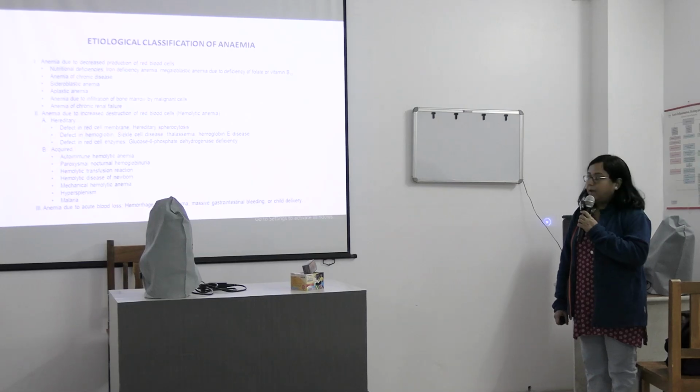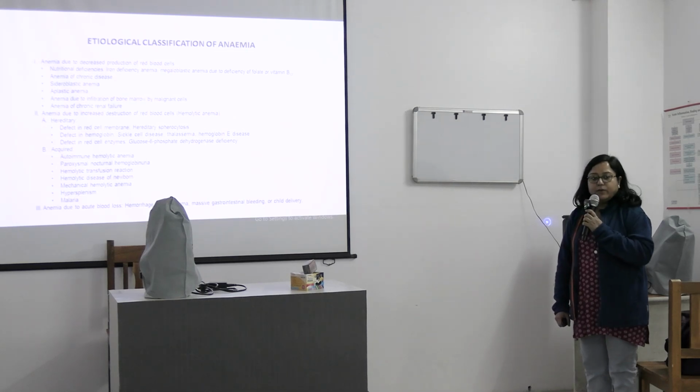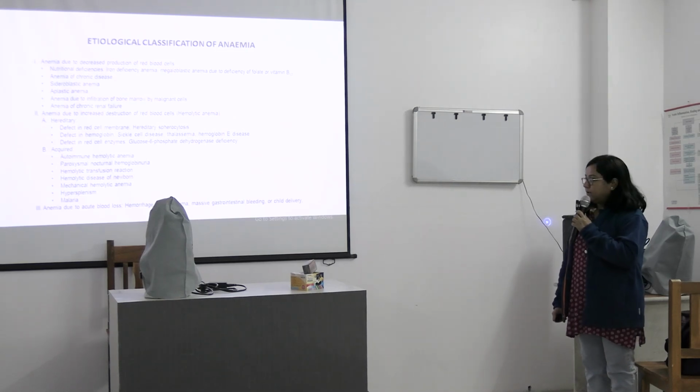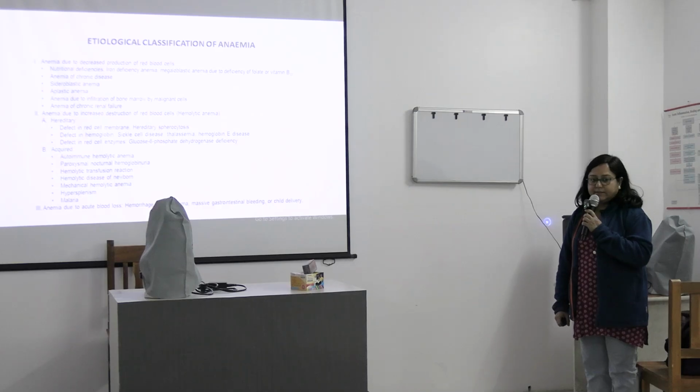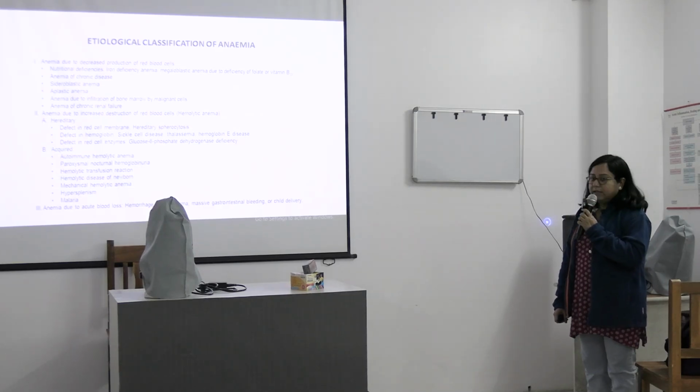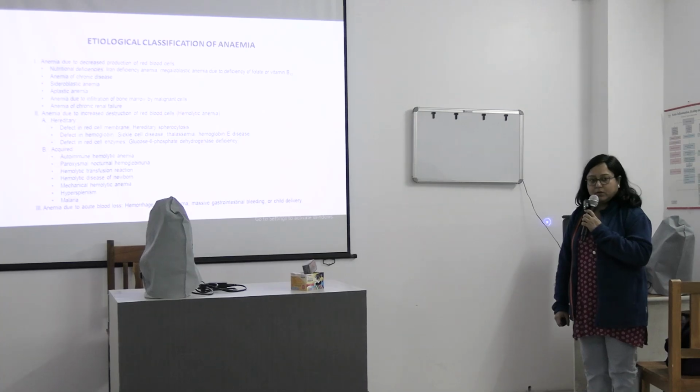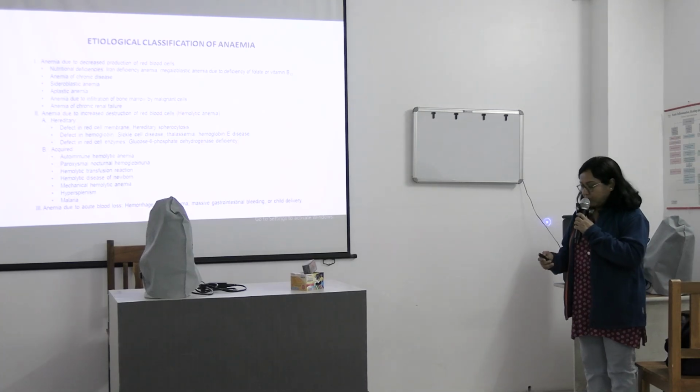disease of newborn, mechanical hemolytic anemia, hypersplenism, and malaria. And the third, as I said, anemia due to acute blood loss, which occurs in trauma, gastrointestinal bleed, or during child delivery. So this is the etiological classification, which is also a very important exam question.